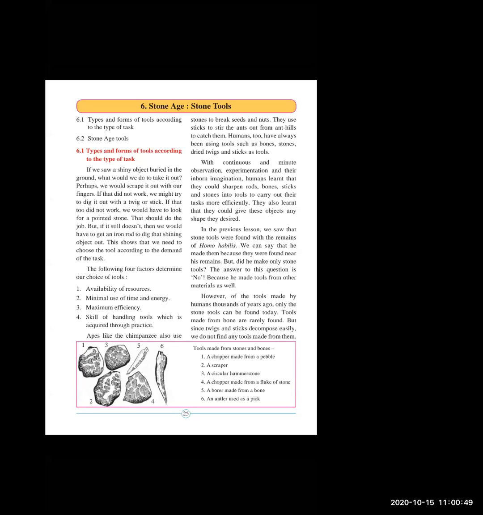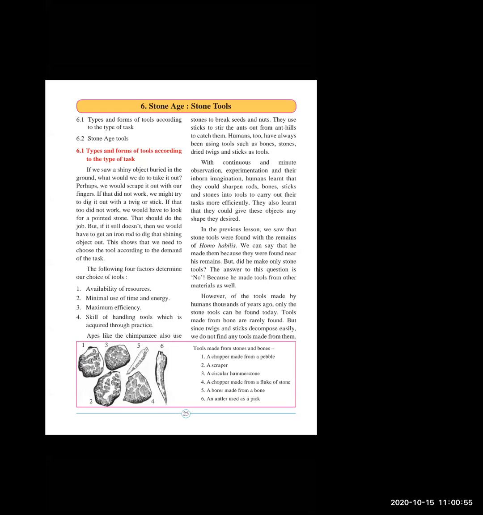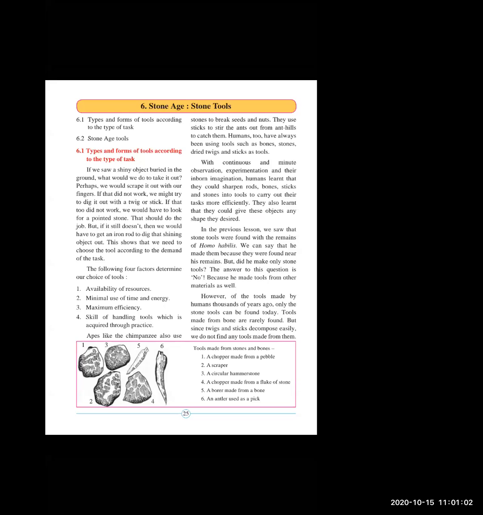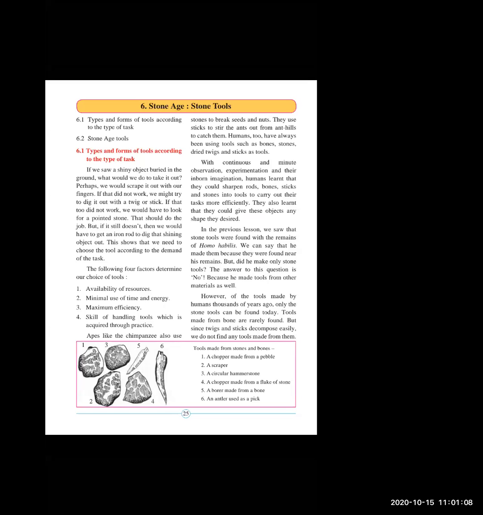Okay, so Swadhin, are you there? Yes. Okay, Swadhin, you have to read. Everyone keep your finger on the line. Swadhin, in front of your screen there is the lesson. You can start your reading.